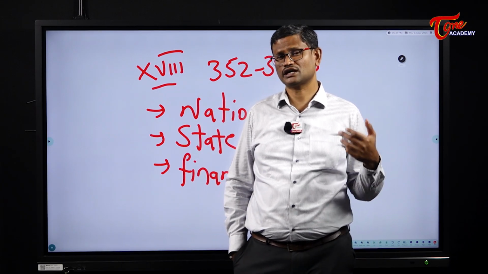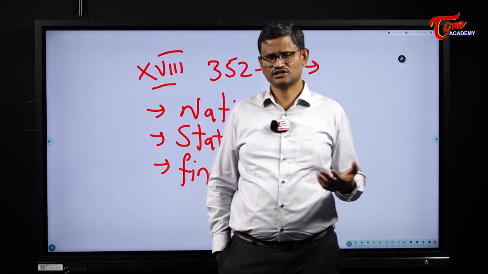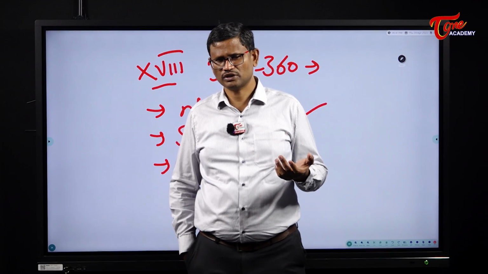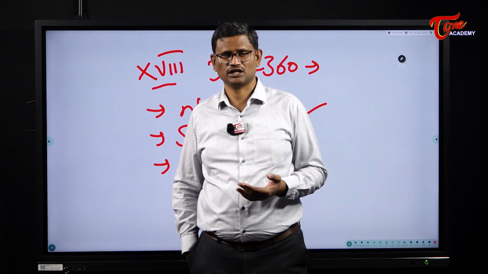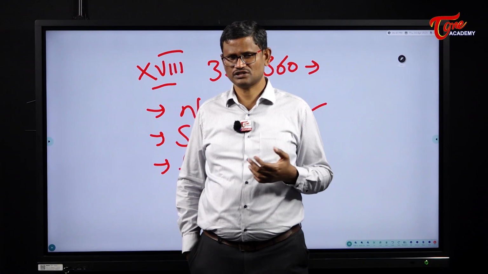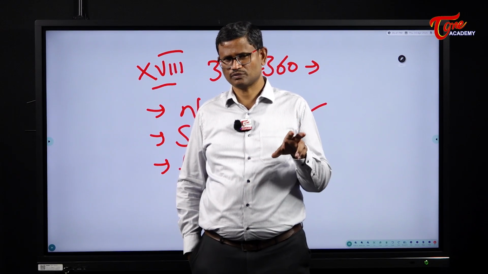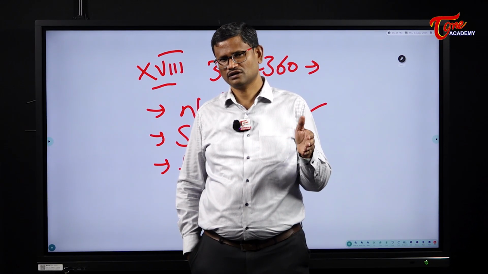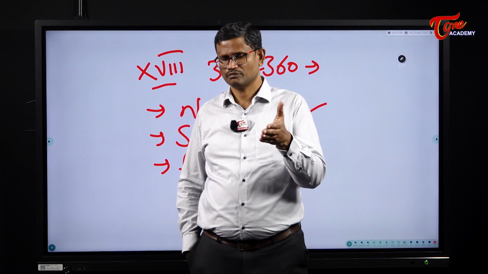There is one more article, Article 365. Article 365 says, if a direction given by the union government is not implemented by the state, then that amounts to constitutional breakdown. Then Article 356 says, if there is constitutional breakdown, then the president can declare president rule.